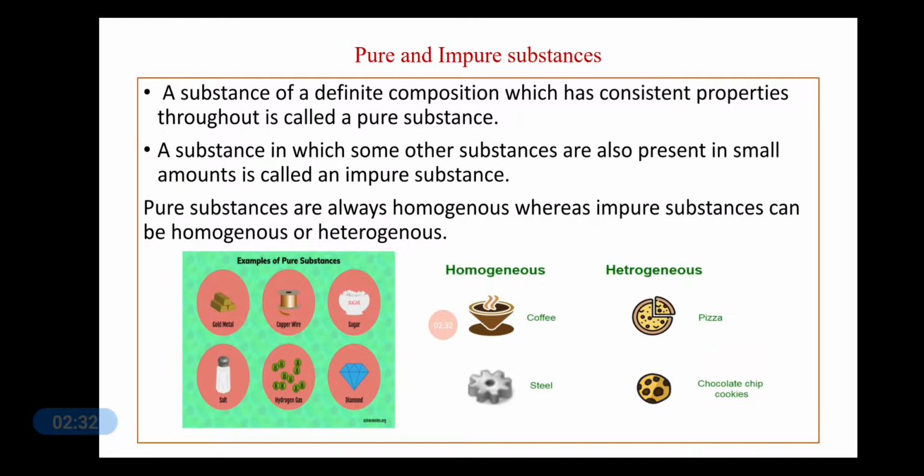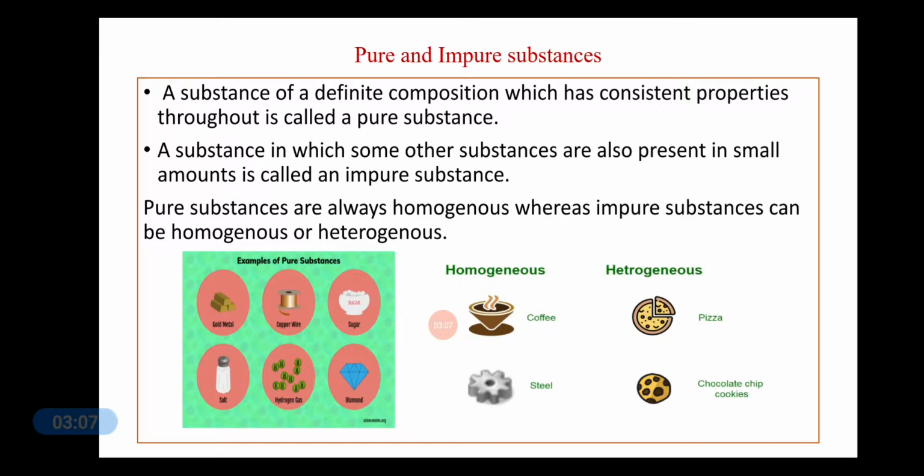Pure and impure substances. A substance of a definite composition which has consistent properties throughout is called a pure substance. You can take the example of water itself. If you take different molecules of water, you will find that the chemical composition of each molecule is the same. That is, it is made up of 2 atoms of hydrogen and 1 atom of oxygen. So, it is a pure substance.